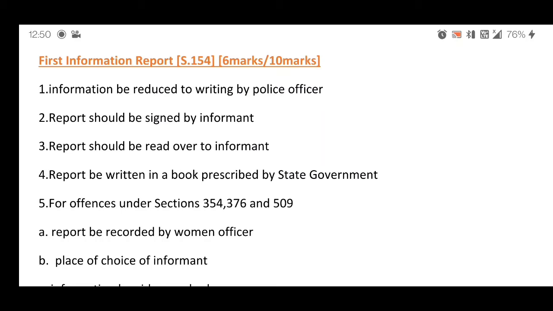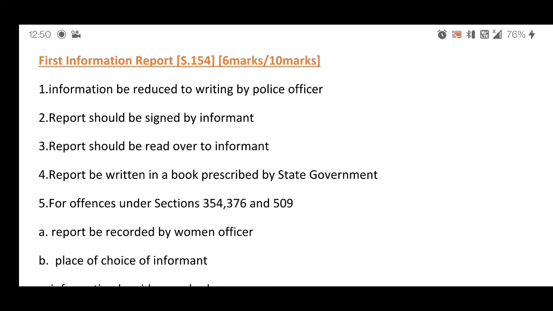The next short note in this unit is First Information Report or FIR. The FIR can be asked for short notes as well as a long answer for 10 marks. Section 154 of CRPC tells us the procedure to be followed while recording a FIR or First Information Report. The first step is the information to be reduced to writing by the police officer.